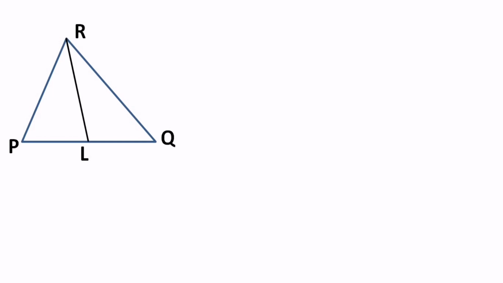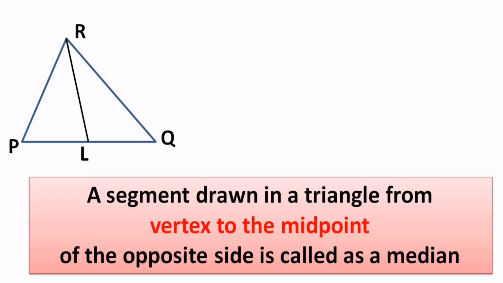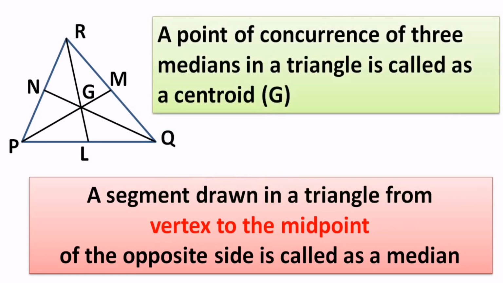How can we define it? A segment drawn in a triangle from a vertex to the midpoint of the opposite side is called a median. There are three vertices, so we can draw three medians. If you observe, all three medians pass through a single point, correct? That point is called the centroid, usually represented by the capital letter G. A point of concurrence of three medians in a triangle is called a centroid.